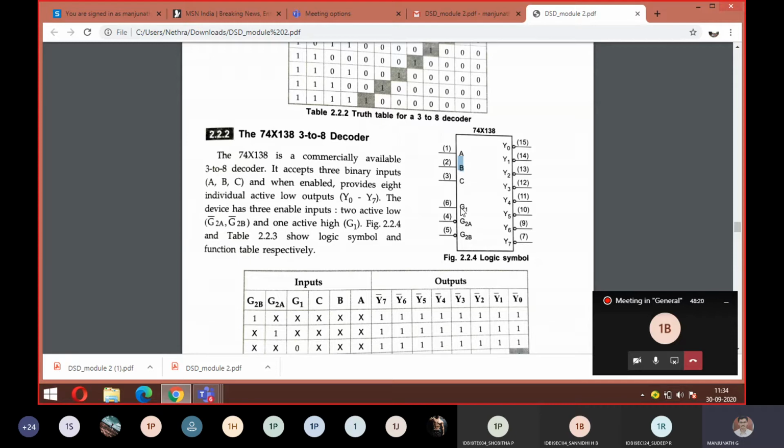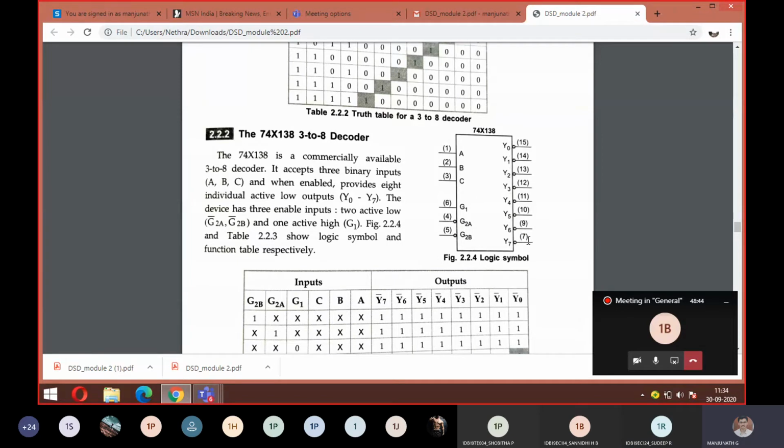So what circuit are you seeing there? G1 is called active high, and G2A and G2B are called active low. Here you can see there is a complement. This bubble indicates what, everyone? Complement. Good. Correspondingly, Y0 to Y7.